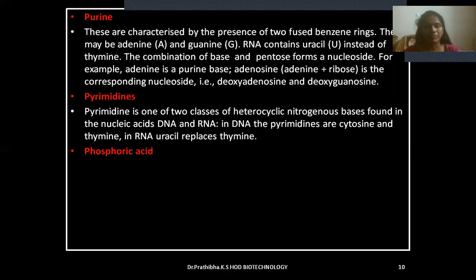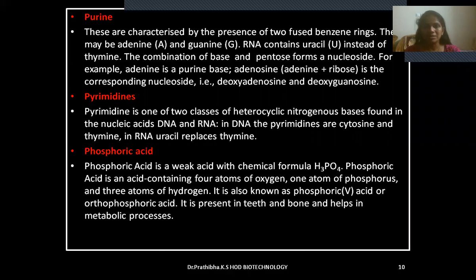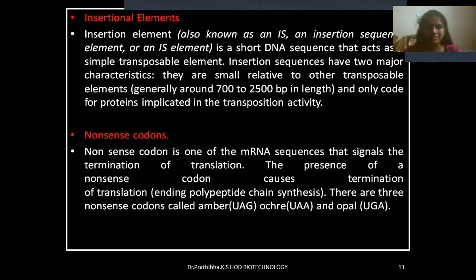Phosphoric acid. Phosphoric acid is a weak acid with chemical formula H3PO4. Phosphoric acid is an acid containing 4 atoms of oxygen, 1 atom of phosphorus, and 3 atoms of hydrogen. It is also known as orthophosphoric acid. It is present in teeth and bone and also helps in metabolic processing.